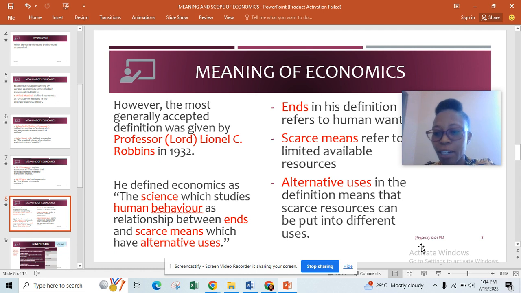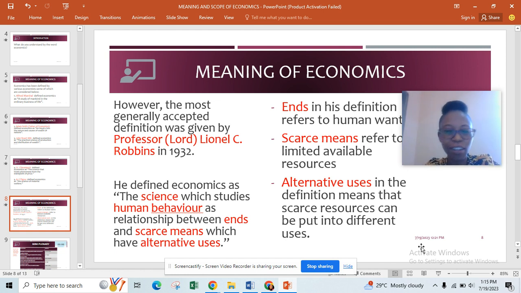We're talking about human needs, human wants, the ends. Now let's look at scarce means. Scarcity is coming up here. Scarce refers to the limited available resources meant to satisfy human wants. The means are the means through which we satisfy our ends.